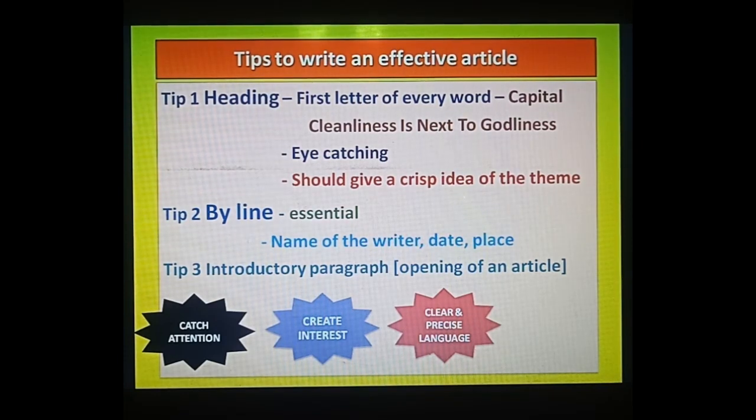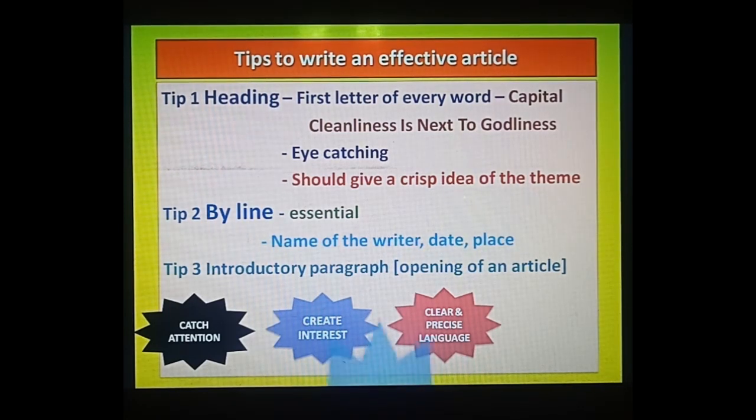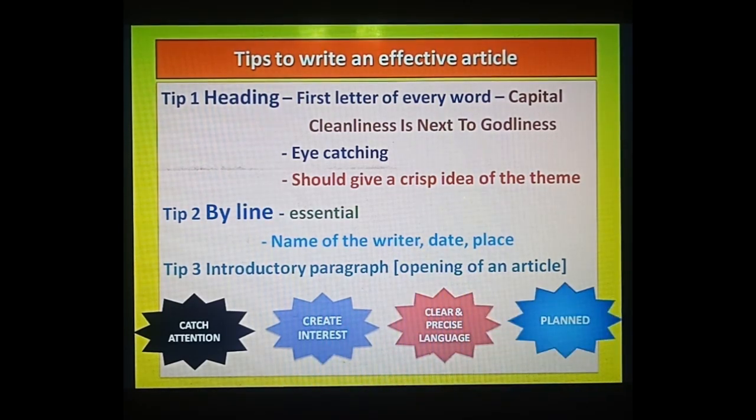Okay, so it has to be very interesting. Next one, clear and precise language. Clear language you have to use, means don't use very heavy words so that people get bored. Okay, so it has to be very clear. Next one, planned, means it's not like you start your writing without understanding, without any organization, without organizing the things. You have to plan first what you have to write and then start writing. Fine, so I hope you have understood.